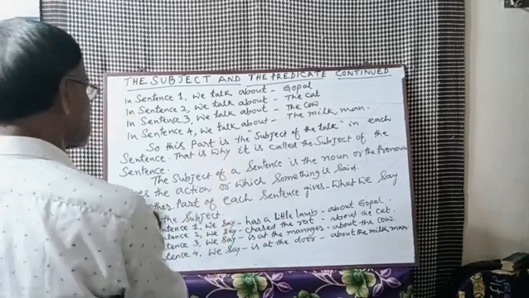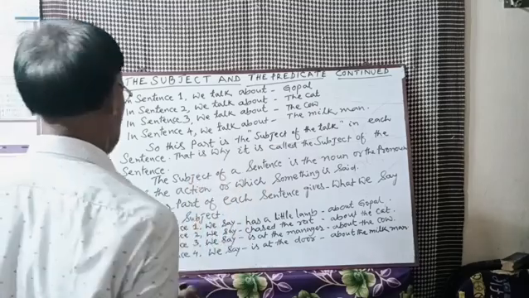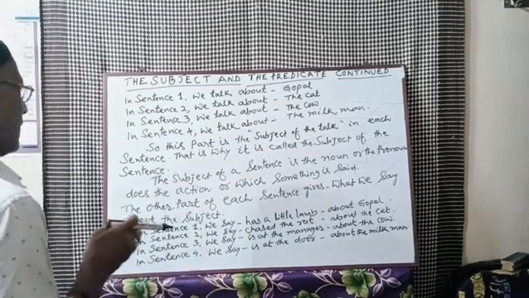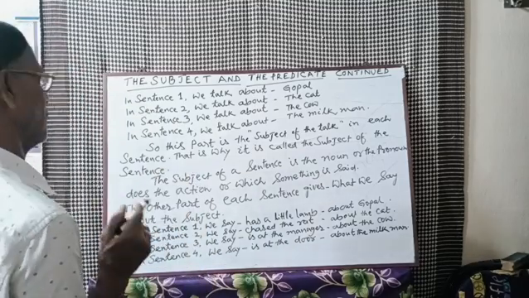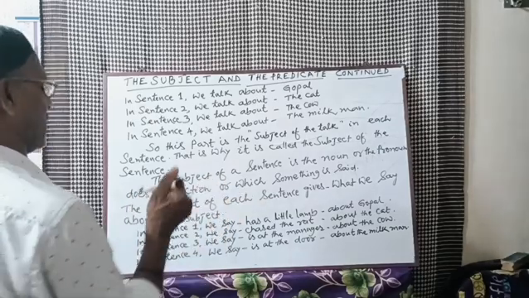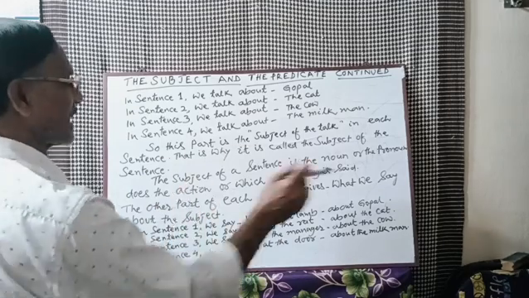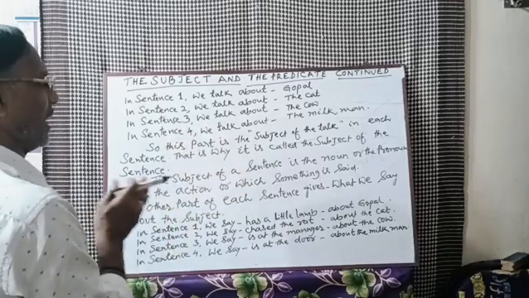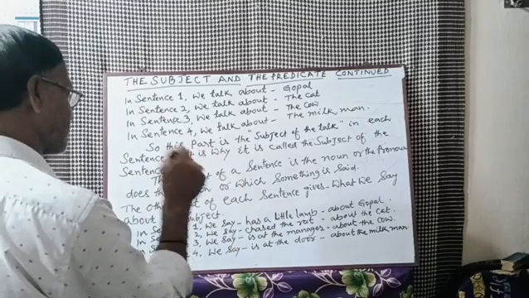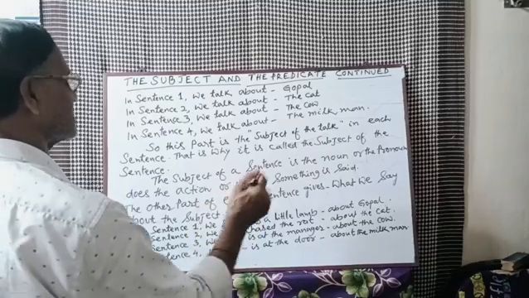It is predicating about the subject. The subject is Gopal. In sentence 2 we say chased the rat. Chased the rat means it is predicating about the cat. That means the cat chased the rat.